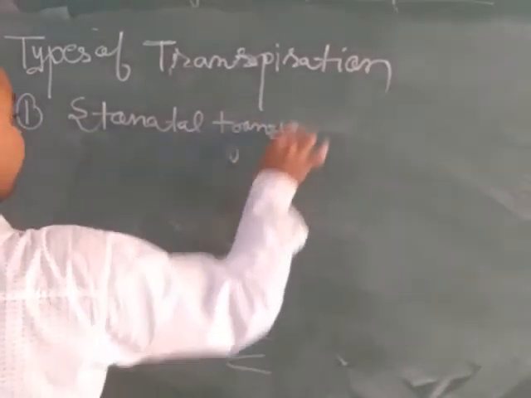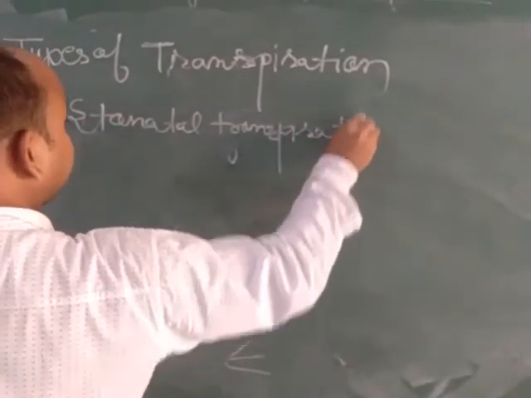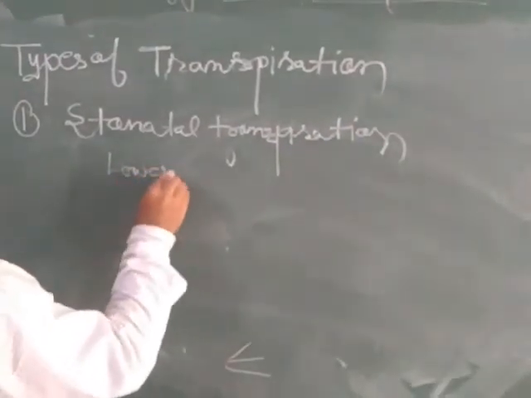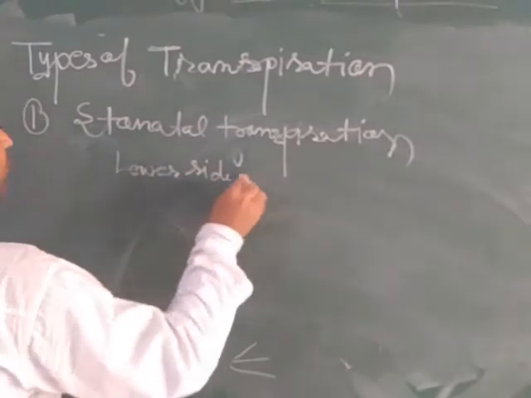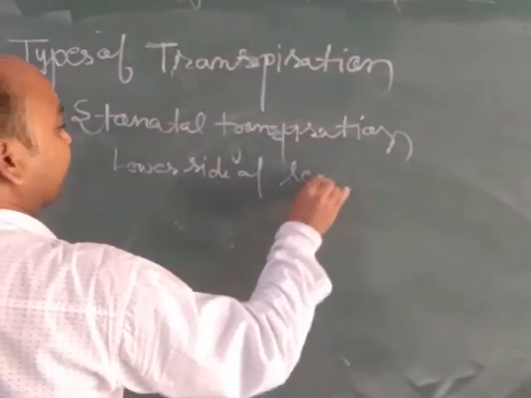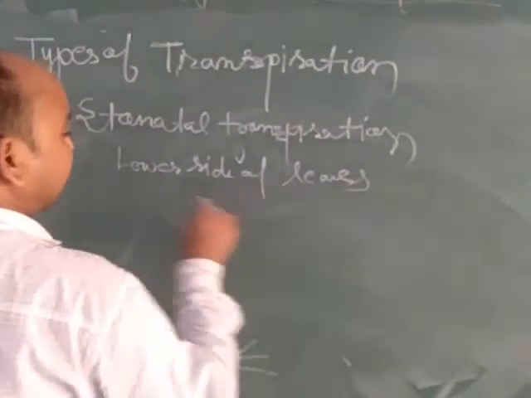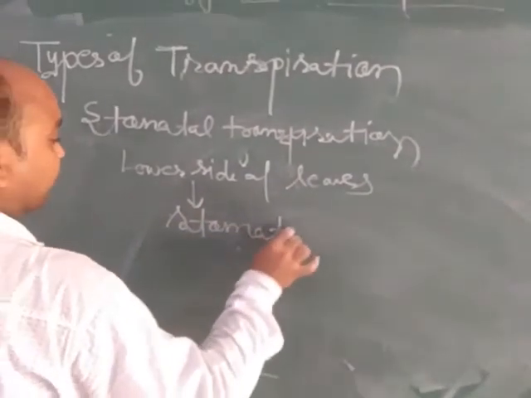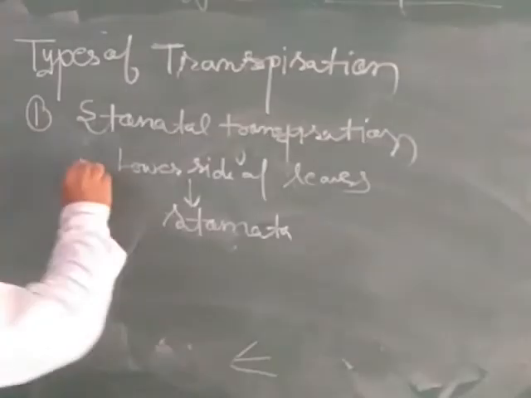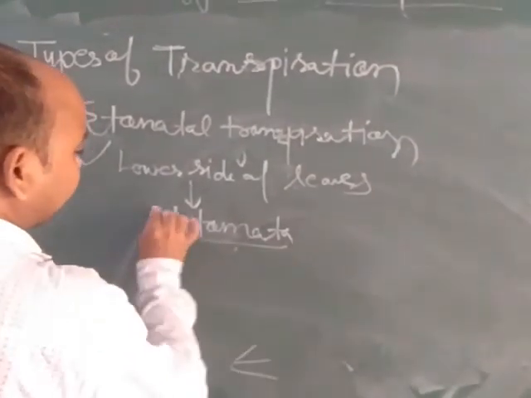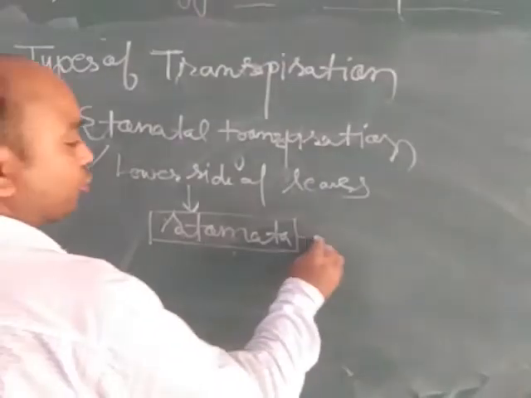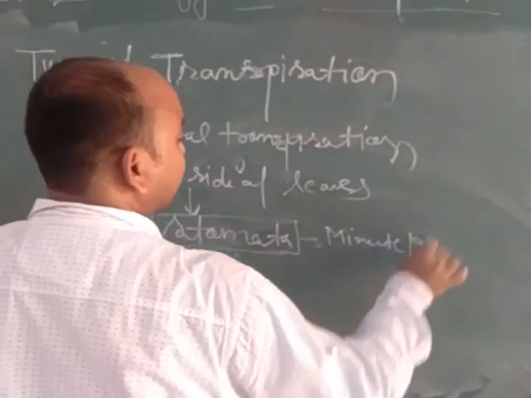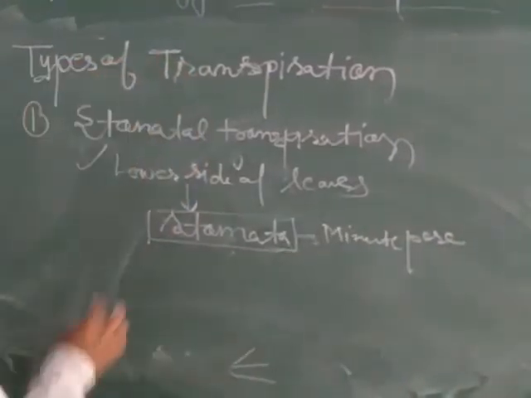Stomatal transpiration: we know that the lower side of leaves contains stomata. The lower side of the leaf contains stomata, which are minute pores that are responsible for transpiration.